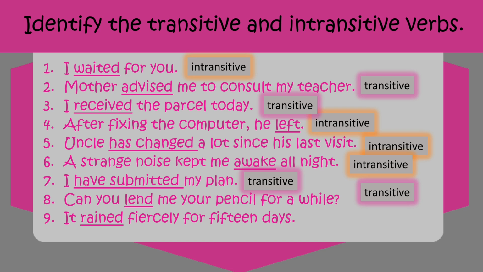In the next sentence, the verb is lend. Can you lend me your pencil for a while? The object is your pencil as well as me. Me is the indirect object. So, it is a transitive verb. In the last sentence, it rained fiercely for 15 days. Again, we don't have any object and therefore the verb is intransitive.